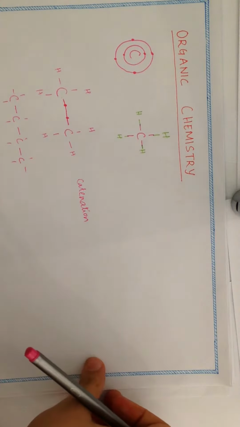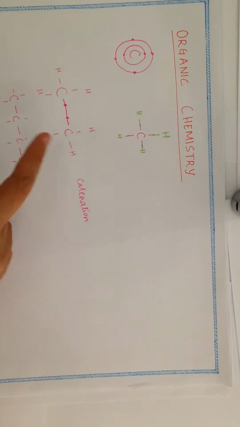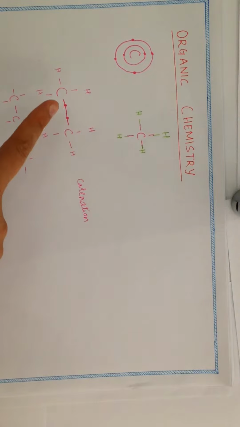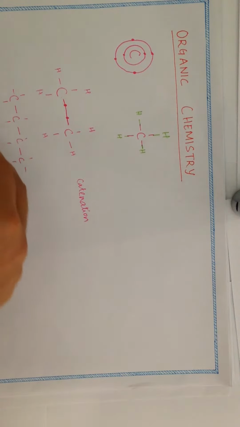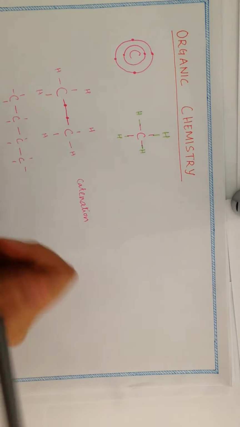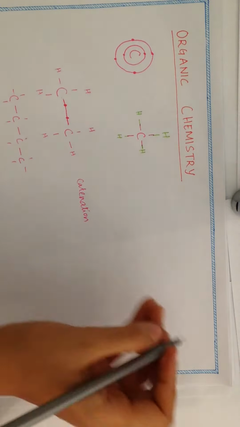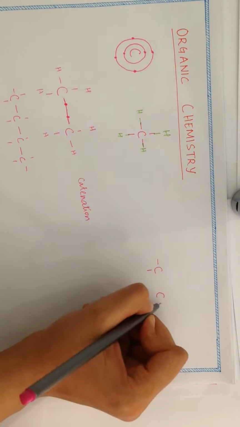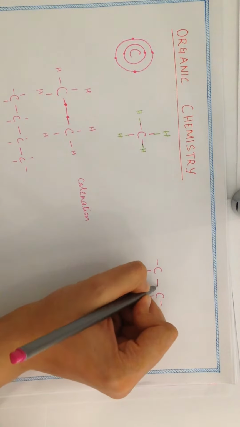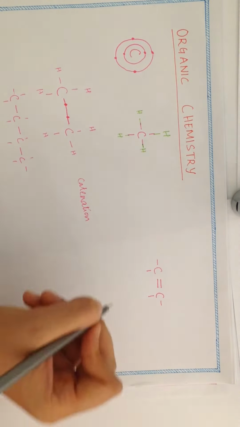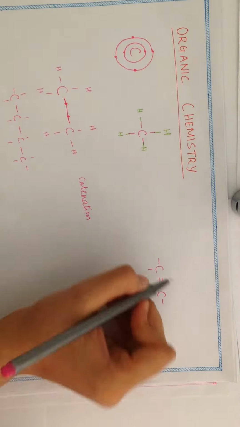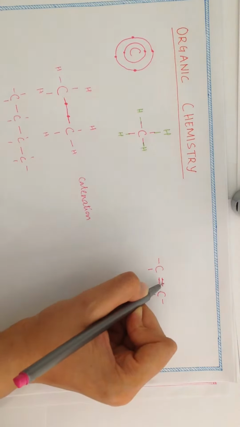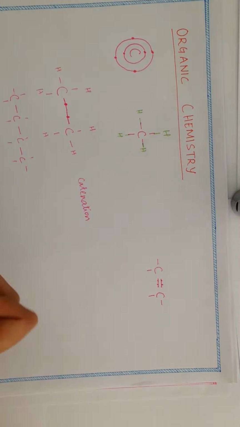Now the question arises, what happens if these 2 carbons, instead of just holding one hand, hold 2 hands, because they have a total of 4, right? Is that possible? Let's see. If I have these 2 carbons and they each have 4 hands, what if they share 4 electrons among each other?